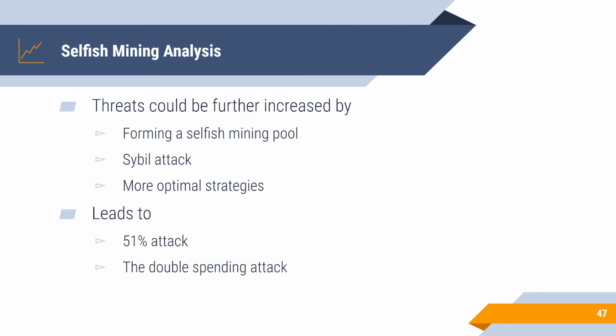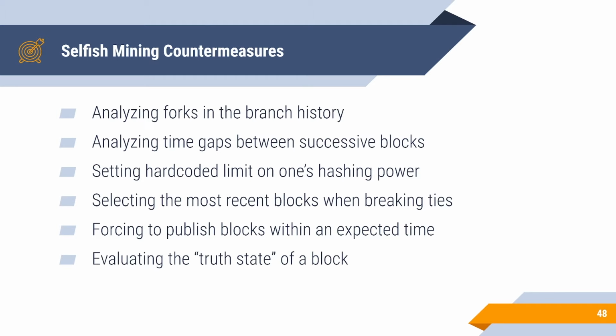The threat of selfish mining can be further increased by forming a selfish mining pool, CBO attack, or using more optimal variants of the previous strategy, which leads to the well-known 51% attack or the double spending attack, where the selfish miners can take control of the blockchain system and modify the transactions at will. Hence, countermeasures must be developed to prevent selfish mining from happening.